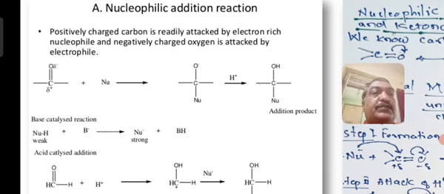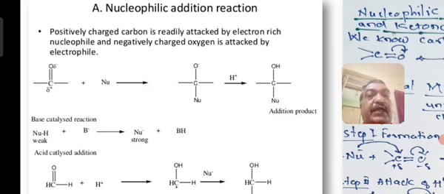Then comes protonation. Protonation means addition of a proton. The positively charged H plus attacks the oxygen to form the addition product. So in nucleophilic addition, there is an addition of a nucleophile and an addition of a proton to give the addition product.